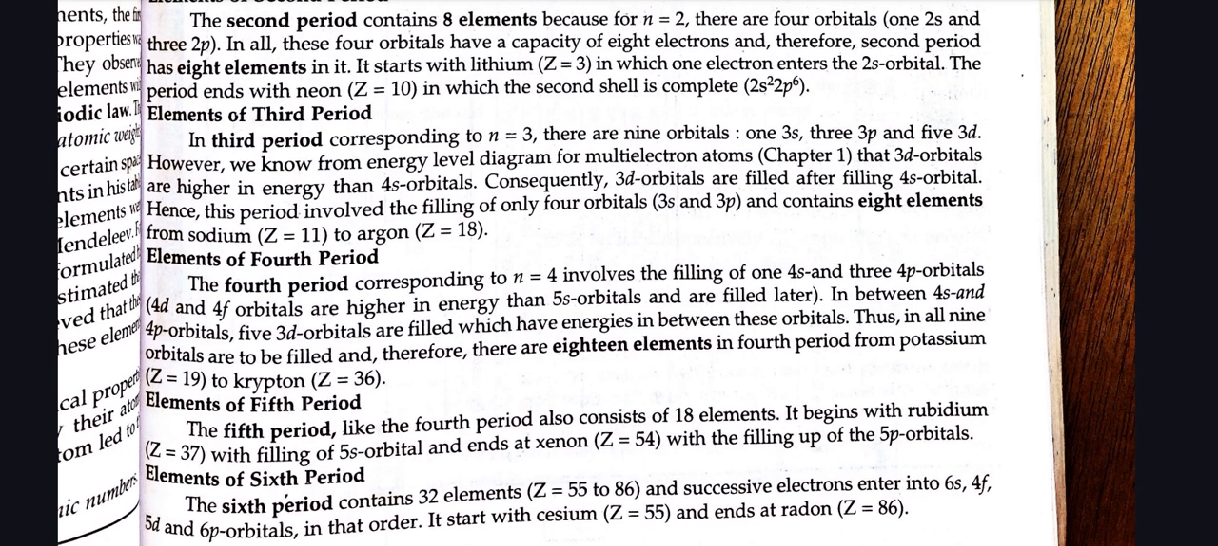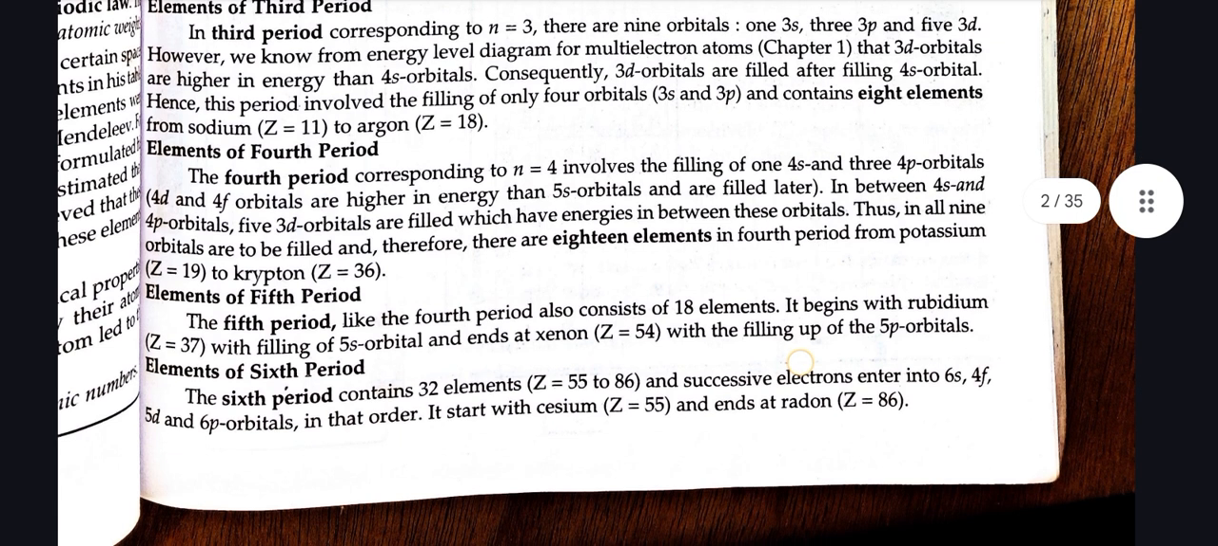Elements of the third period. In the third period, corresponding to n equals 3, there are 9 orbitals: 1 3s, 3 3p and 5 3d. However, we know from the energy level diagram for multi-electron atoms in chapter 1 that 3d orbitals are higher in energy than 4s orbitals. Consequently, 3d orbitals are filled after filling 4s orbitals. Hence, this period involves the filling of only 4 orbitals, 3s and 3p, and contains 8 elements from sodium, Z equals 11, to argon, Z equals 18.